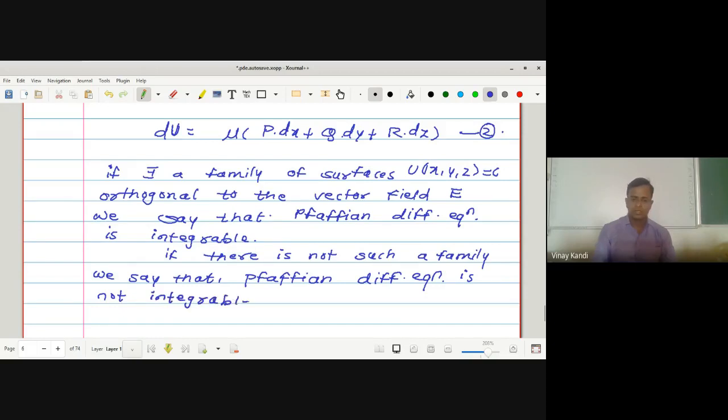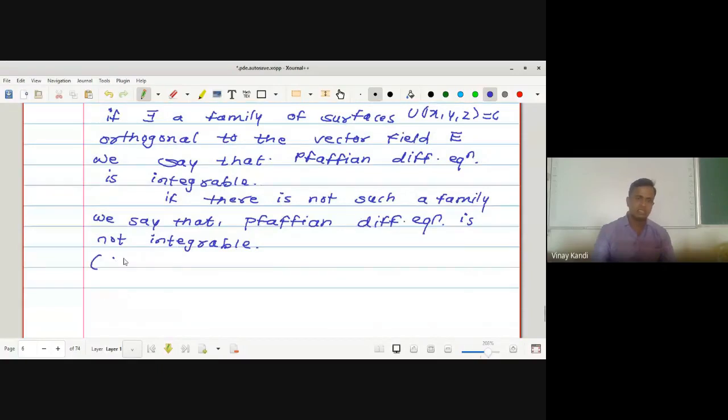Hence equation 2 is the definition of integrability of the Pfaffian differentiable equation.